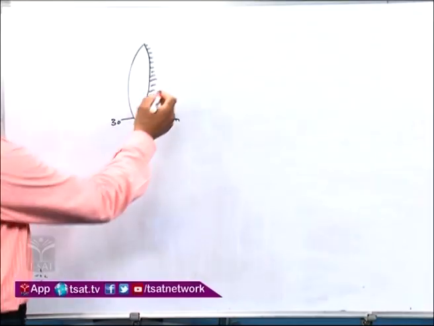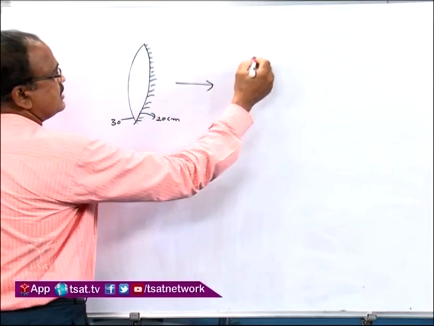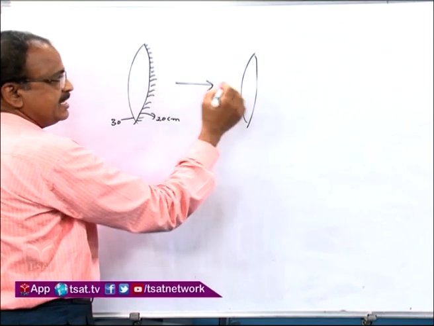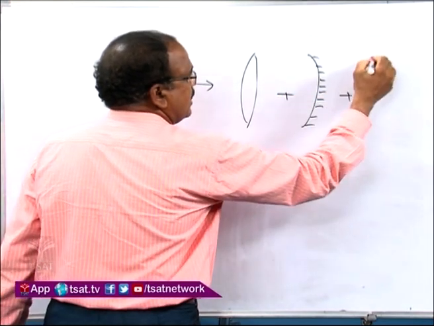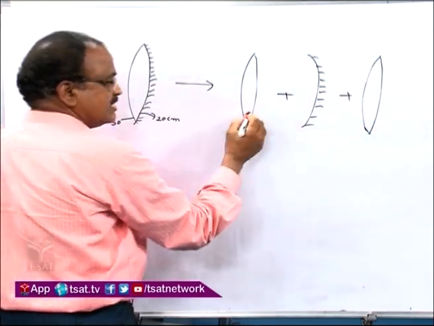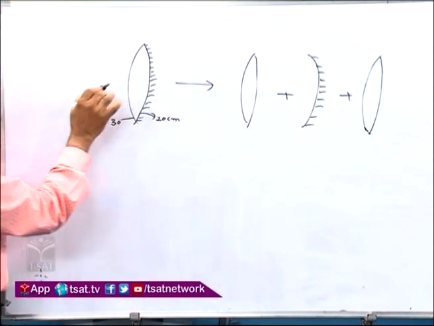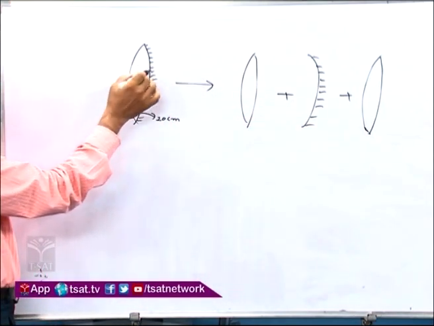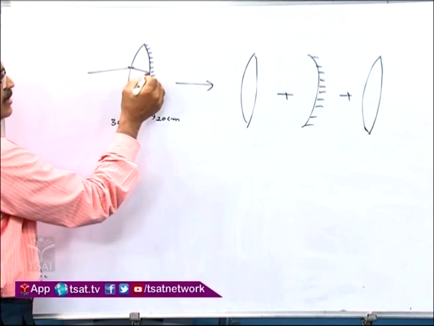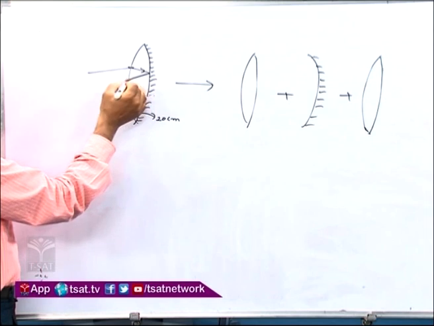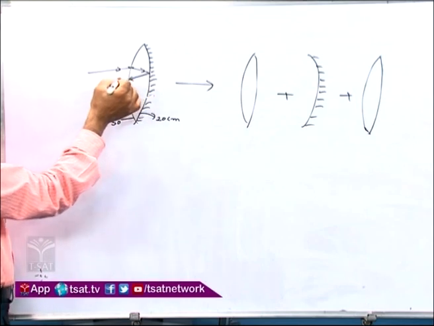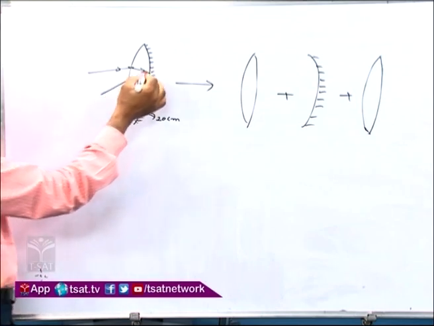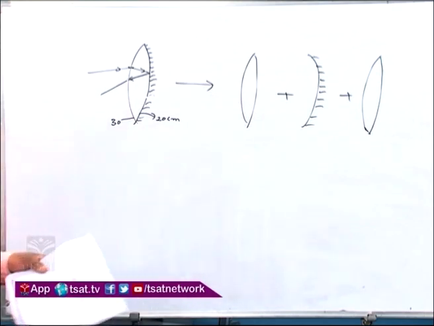Here, it is nothing but one lens where refraction takes place, next a concave mirror, and again the convex lens. The ray which enters this lens undergoes refraction, next reflection, and again refraction. So refraction takes place two times and reflection once. Now, for this combination we have to find the focal length from the examination point of view.